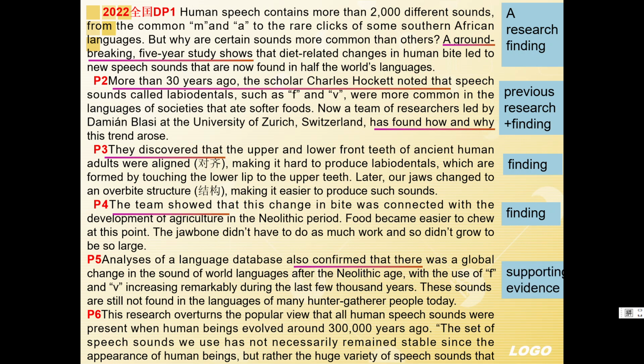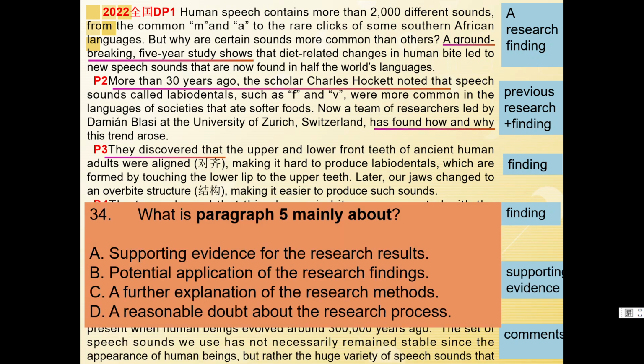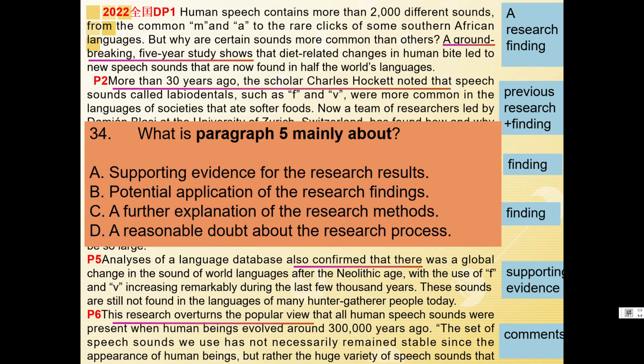As for paragraph 6, the sentence "the research overturns a popular view," we know this is a comment on the research. After we have a clear picture of the structure, let's come to the question: what is paragraph 5 mainly about? So we can see from the structure, paragraph 5 is the supporting evidence of the research result. So we choose A directly.